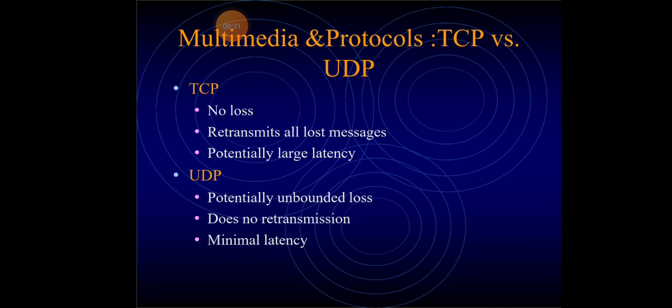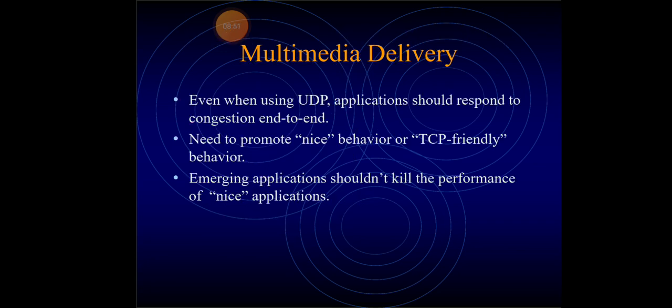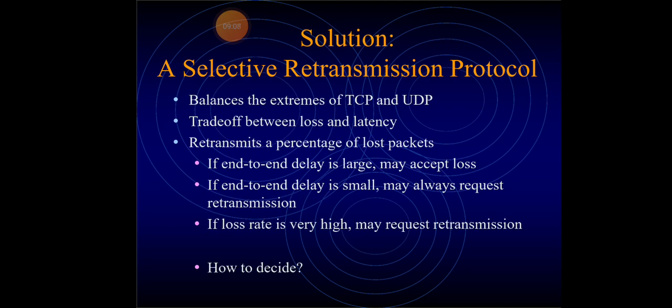For TCP there is no loss produced, and if loss occurs we retransmit all lost packets, which potentially adds large latency. For UDP there is no retransmission, and it provides minimal latency, but also unbounded loss. For multimedia delivery, even when using UDP, applications should respond to congestion end to end, and promote nice or TCP-friendly behavior. Emerging applications should not kill the performance of nice applications.